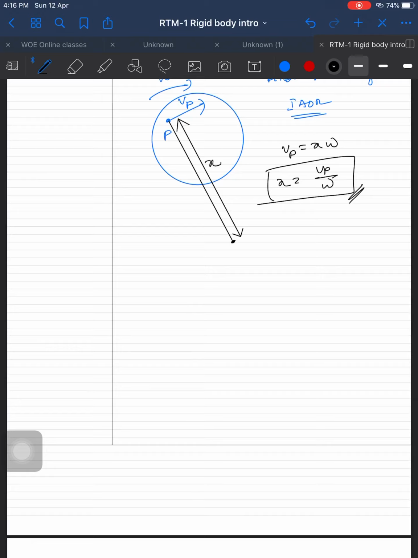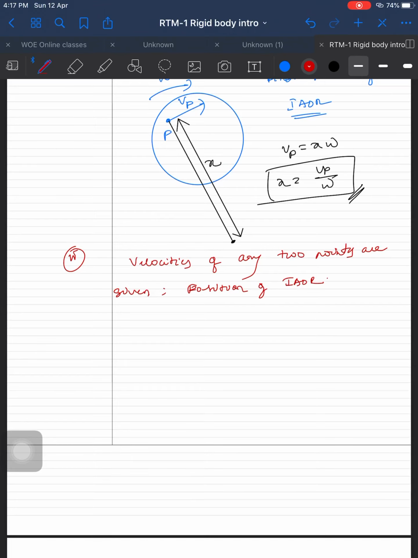Next, second case, velocities of any 2 points are given, and you need to find the position of the instantaneous axis of rotation.